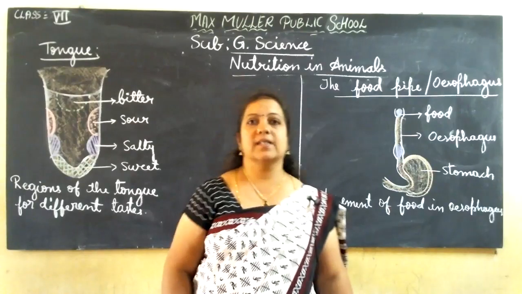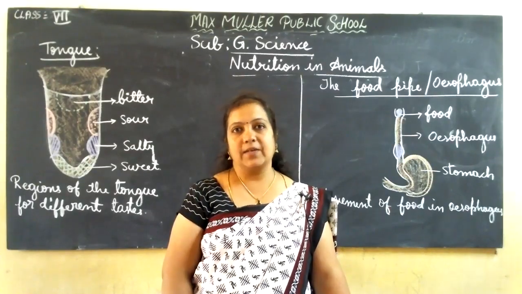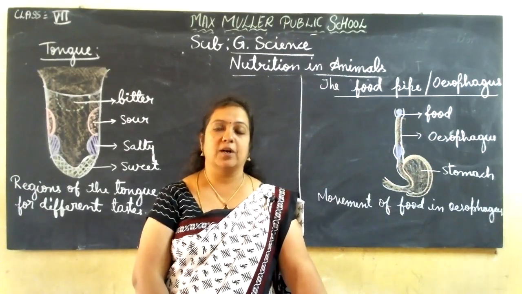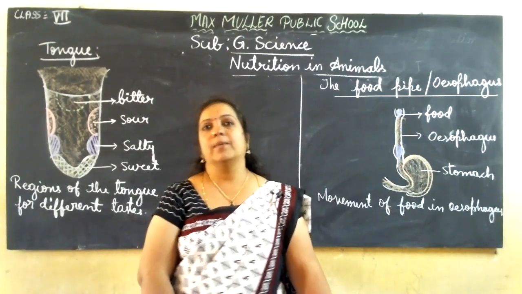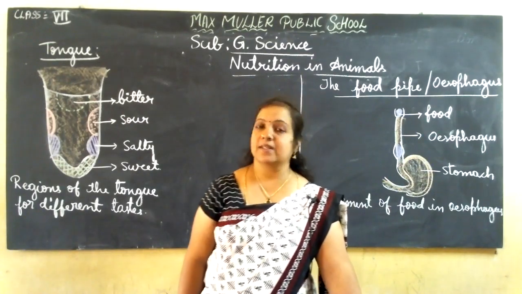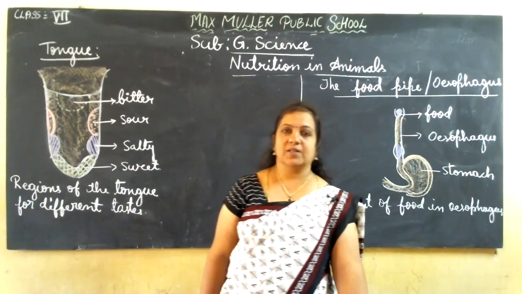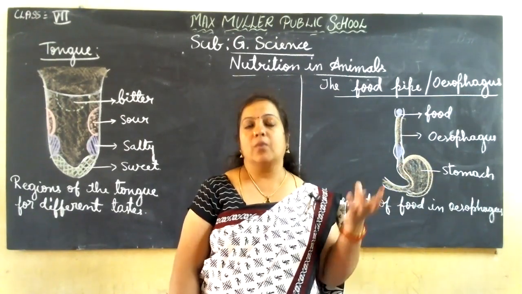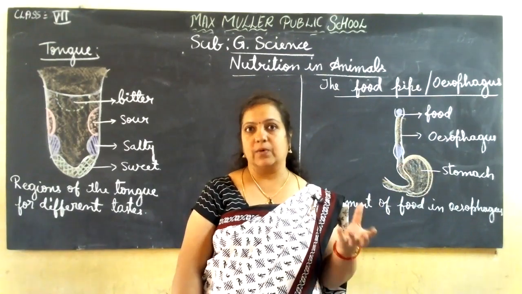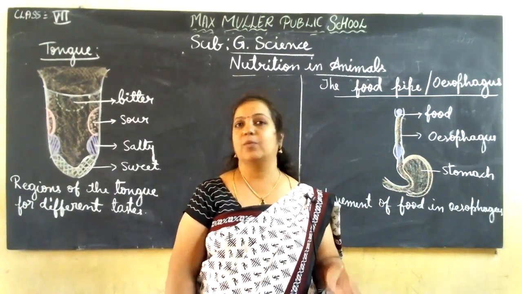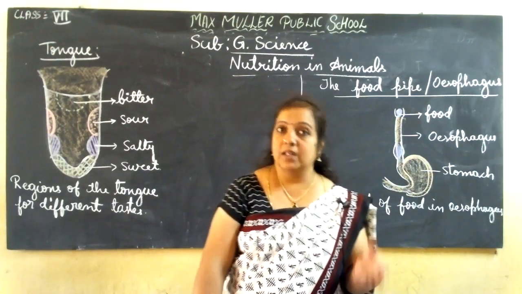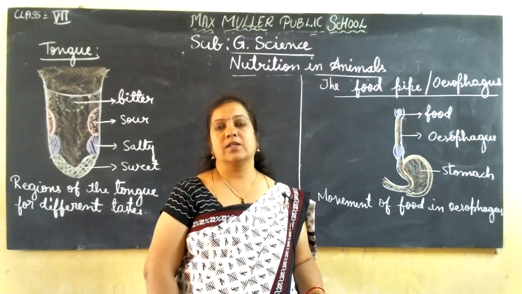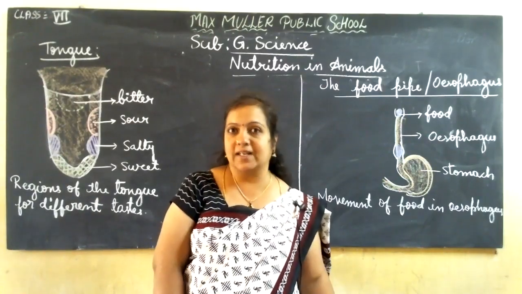Next part is the saliva. About that also, we did one activity: what is the work of saliva on the food in the buccal cavity, in the mouth? Saliva is able to convert the starch into sugar. That's why, when we did the experiment and added the iodine to the boiled rice, it changed the color to blue-black. But if you chew the boiled rice and then add the iodine solution, it is not changing the color.